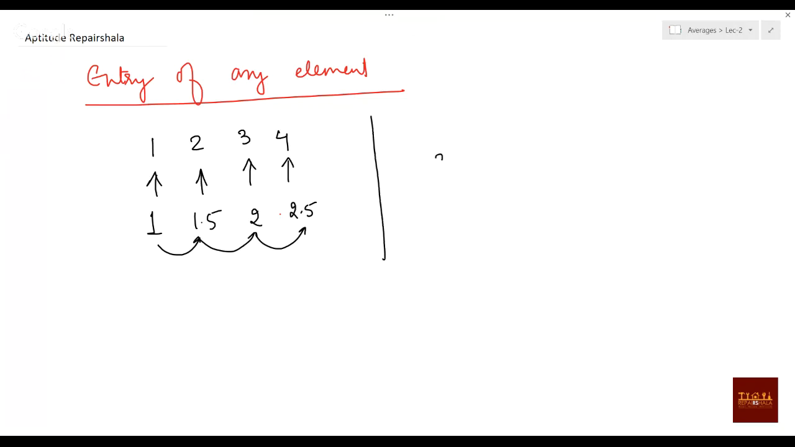This is starting with 1 and your average is increasing by 0.5. Suppose you start with 3, so your average will be 3. Suppose you are adding 4, then your average will be obviously 3.5. If you are adding 5, then your average will be 4. So here also 0.5 is increasing. So what you can infer from this is that if we are having consecutive numbers, adding the next element increases the average by 0.5.